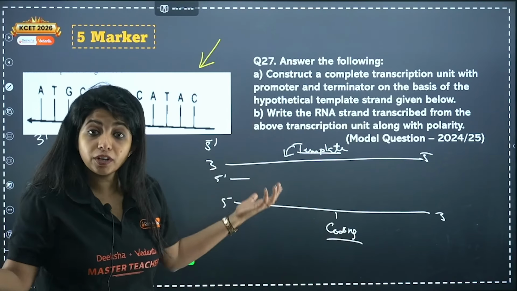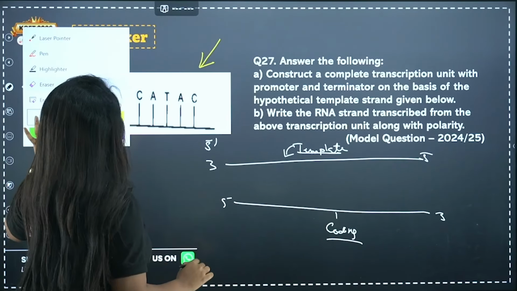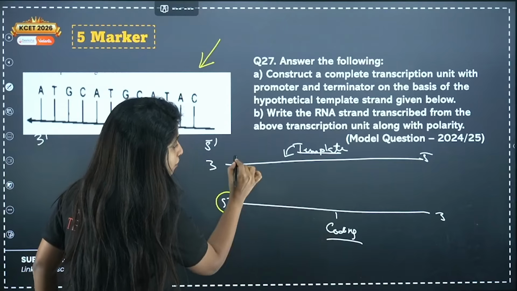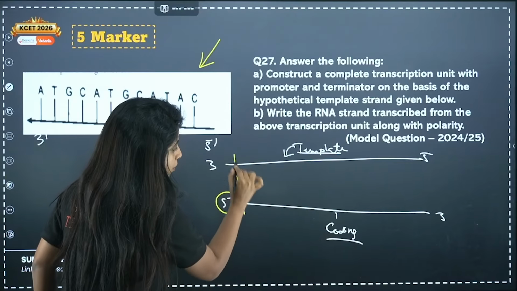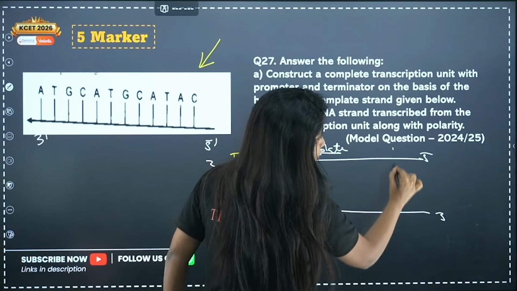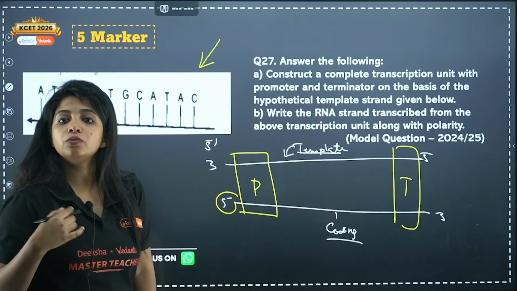Now where is the promoter region located? Towards the 5' end of the coding strand, we refer like that only, the promoter region will be located. Towards the 3' end of the coding strand, the terminator region will be located. That is how you usually say.